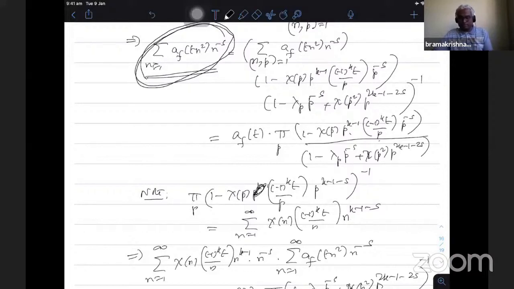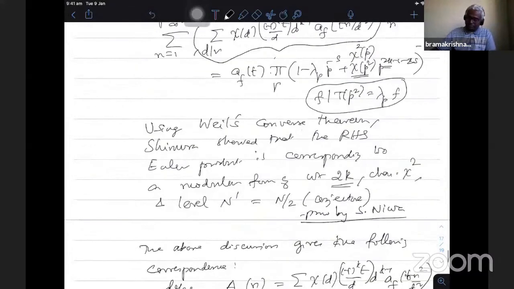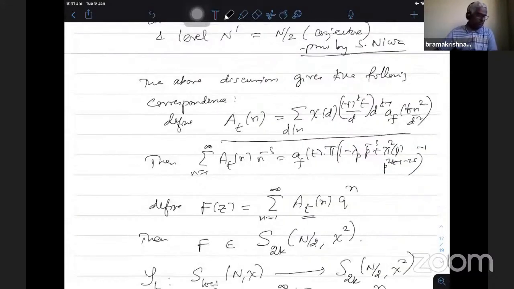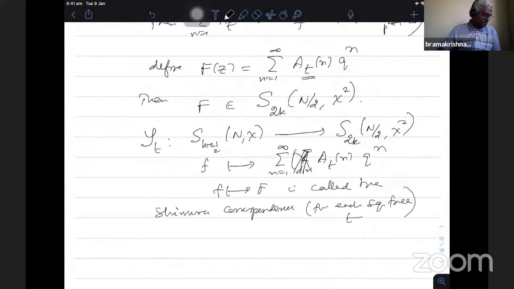When you start with the Hecke eigenform with lambda_p as an eigenvalue, the corresponding modular form, which is of integral weight, also has the same eigenvalue. Therefore, this correspondence always commutes with the action of Hecke operators. So this is one, and I think there are some small things in between.